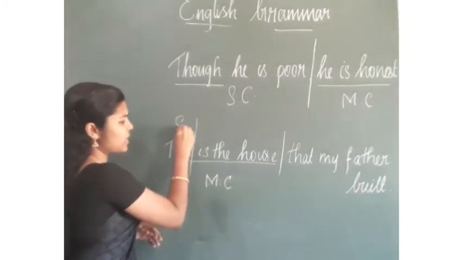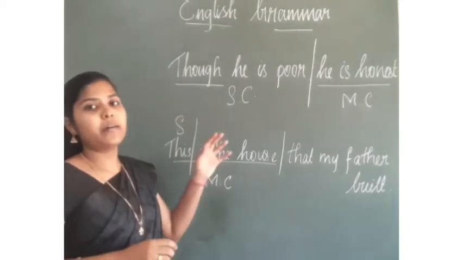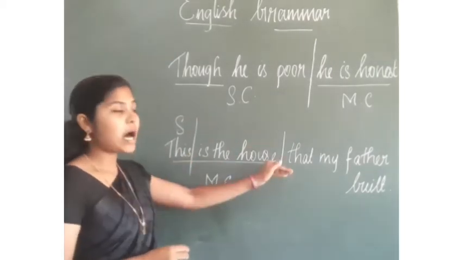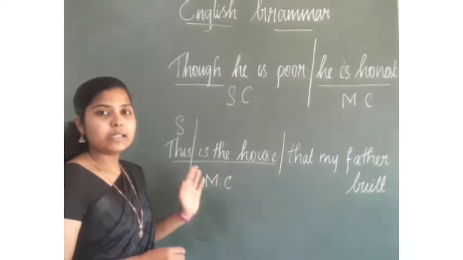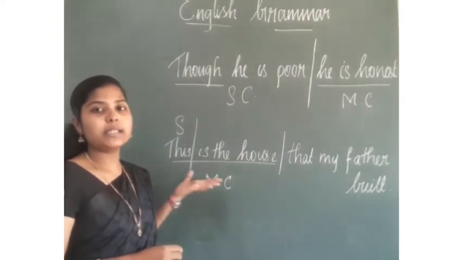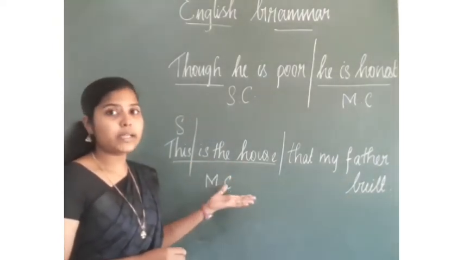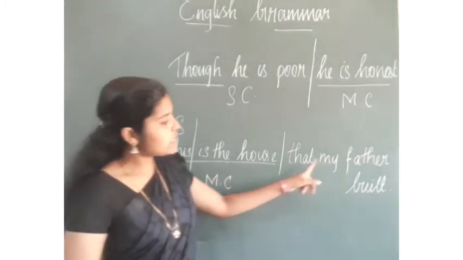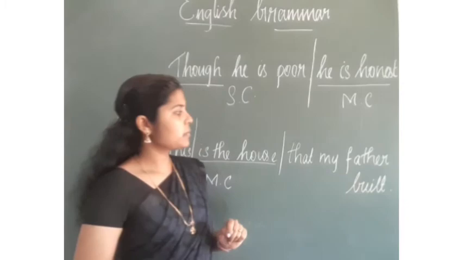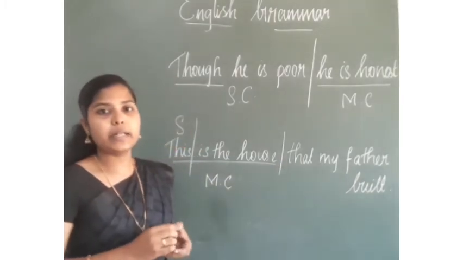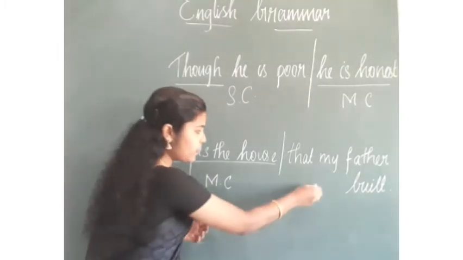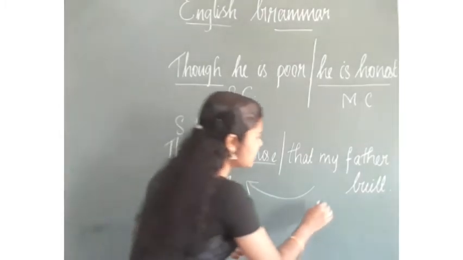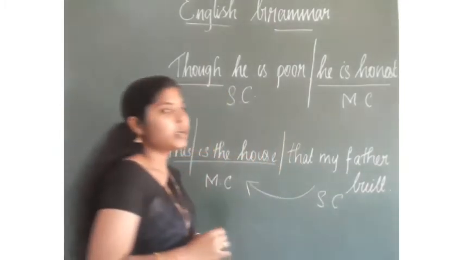It has a subject and a predicate and a finite verb here. This is the house. It stands on its own. This is the main clause. Next, that my father built. That my father built what? So it is depending on this main clause. So it is the subordinating clause.